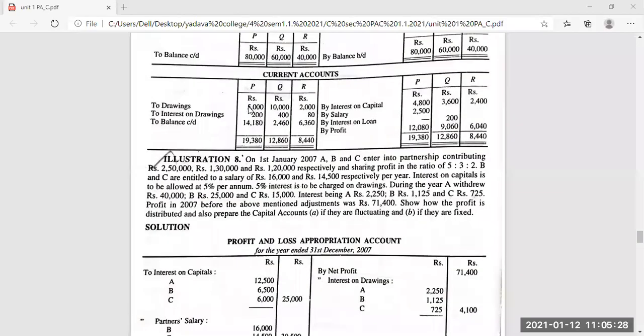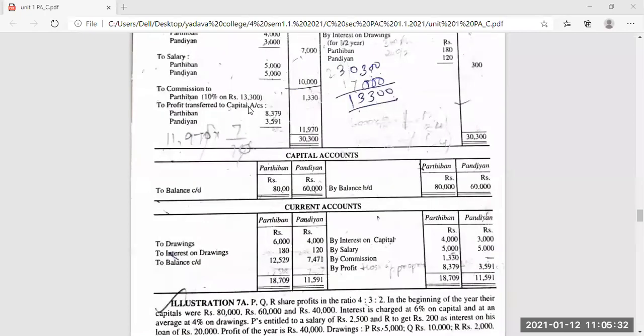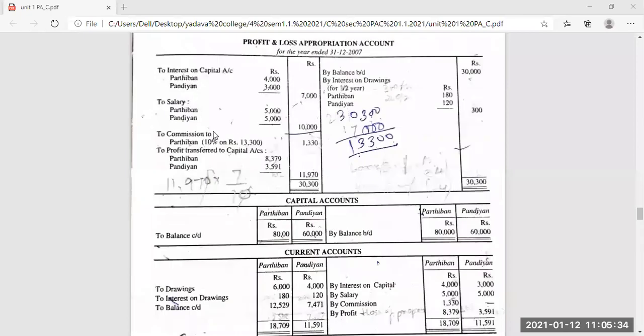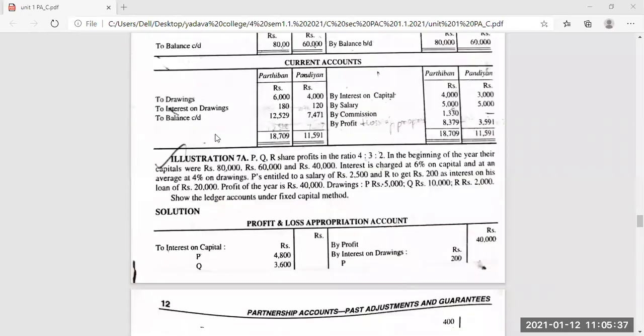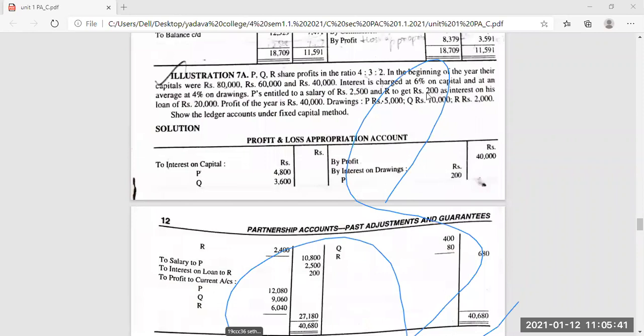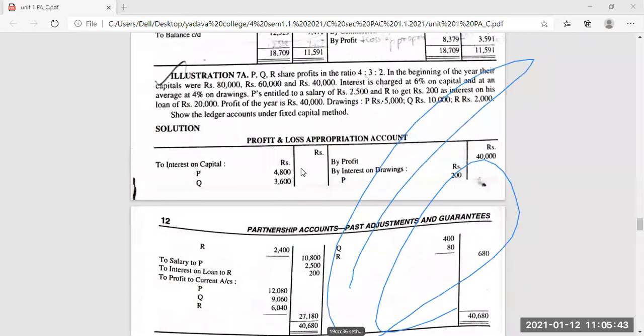So last class we talked about Parthiban, then Pandian. That is a simple calculation of commission before net profit. The next problem they have given is about the interest on loan.